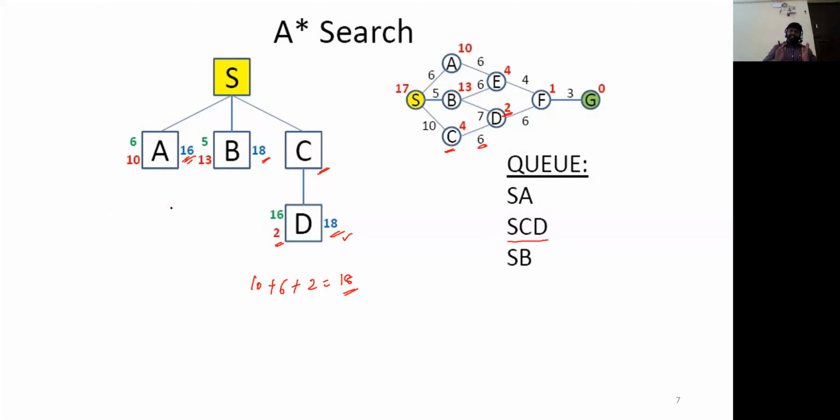We are going to use the same method. Out of the available values, whichever node has the smallest value is going to be expanded. There are chances that we'll get multiple solutions. Out of the multiple solutions, we are going to identify the optimal solution using A star search. Is it clear for all of you?